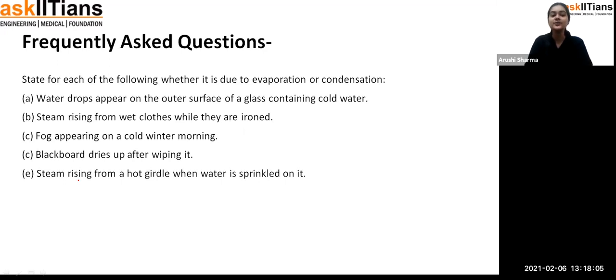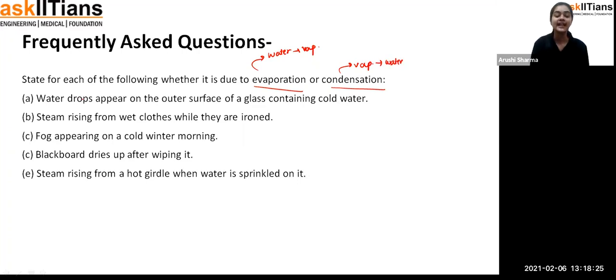Fine. Now we are going to see some questions here. State for which of the following whether it is due to evaporation or condensation. Now we know that evaporation means the formation of vapors from water, and condensation is the reverse of it, that is, the vapors going back into water.